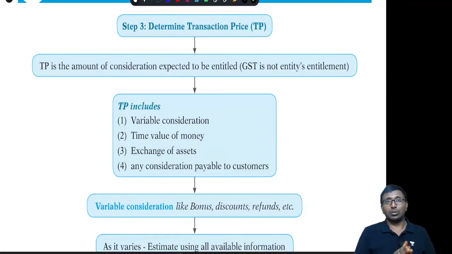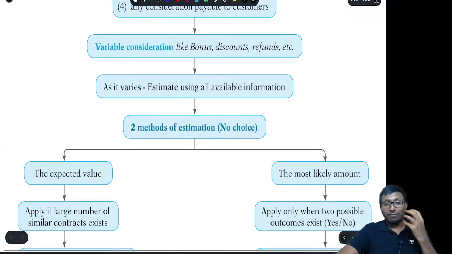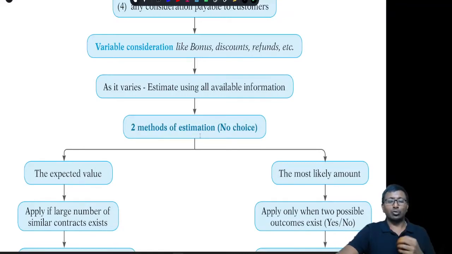Tomorrow you may give a discount of 10,000 rupees, then the transaction price comes to 90,000 rupees only. Okay, that is the reason. I mean, that may vary. Since it is variable, you are supposed to have an estimation. Sir, how to estimate it? These estimation methods are exactly the same as Ind AS 37.